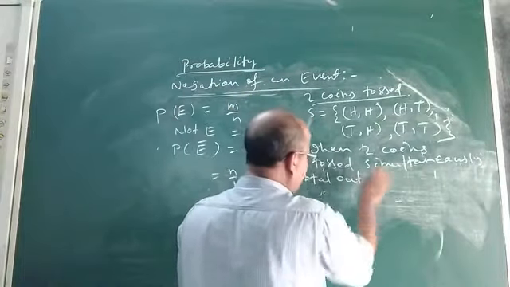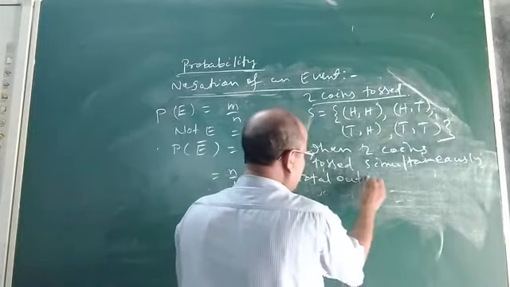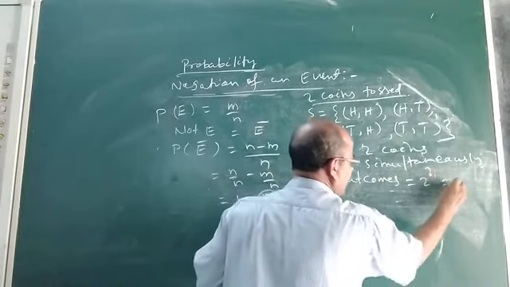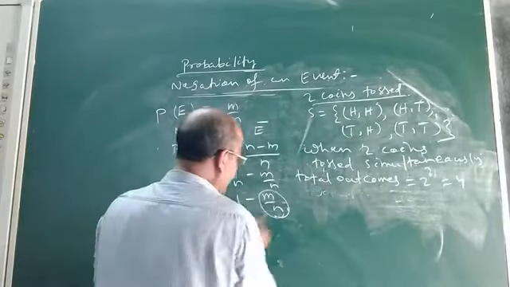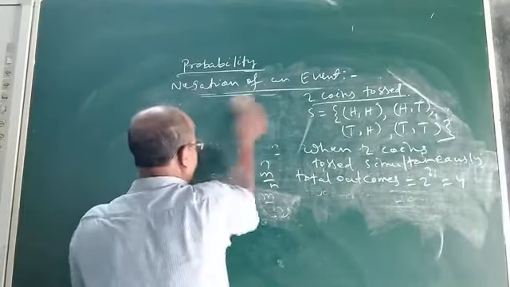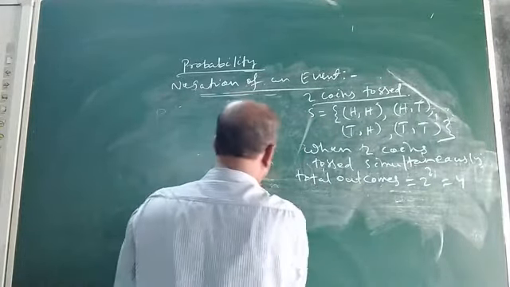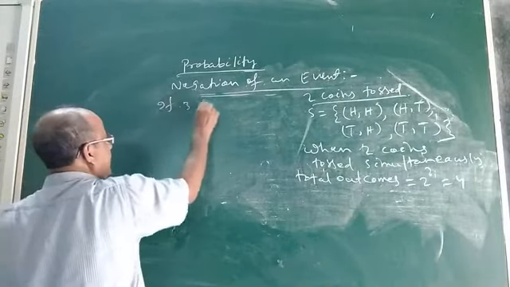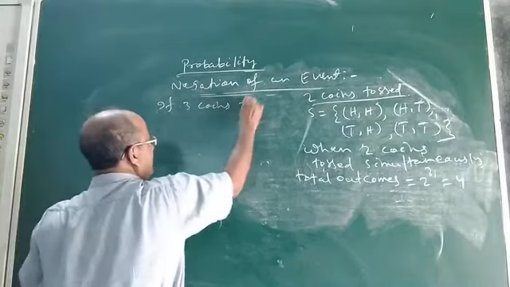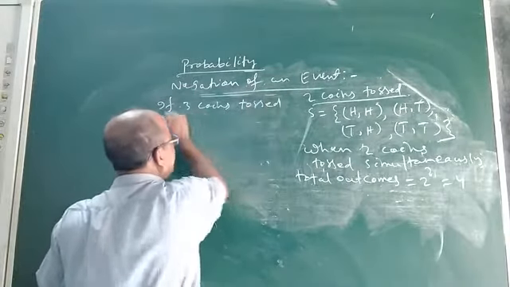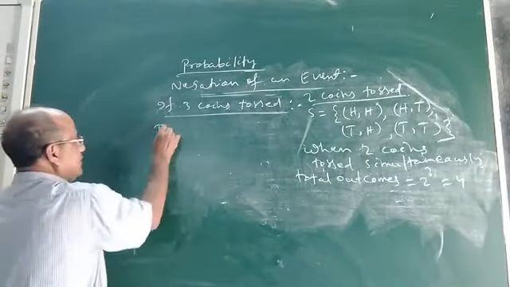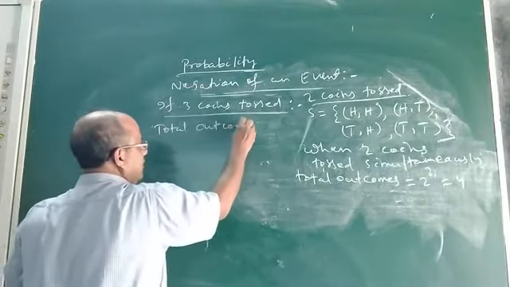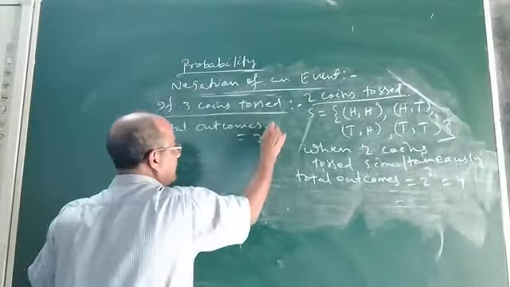When 2 coins are tossed simultaneously, total outcomes equal 2 to the power 2, that is 4. Similarly, if 3 coins are tossed at a time, then the total outcomes will be 2 to the power 3, that is 8.